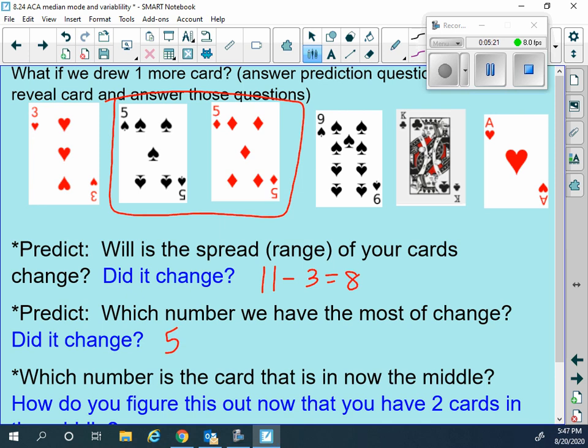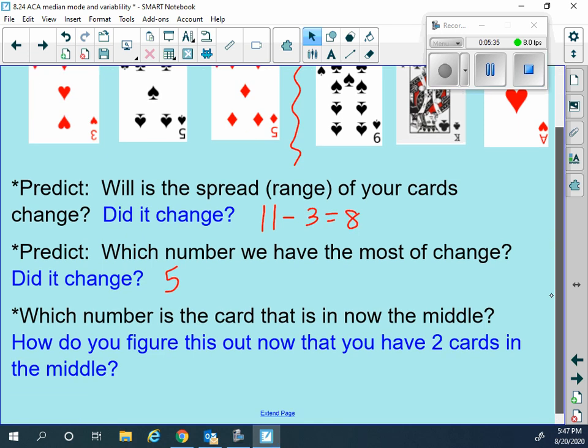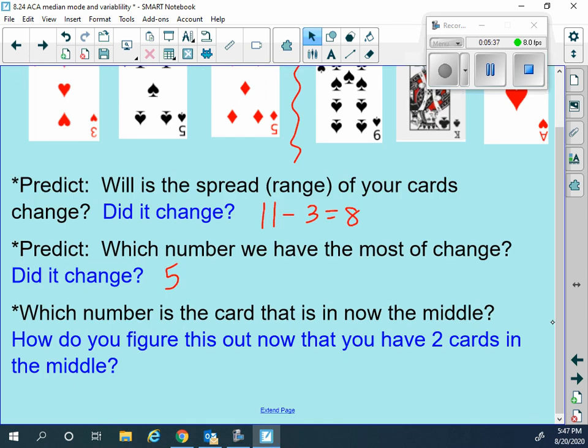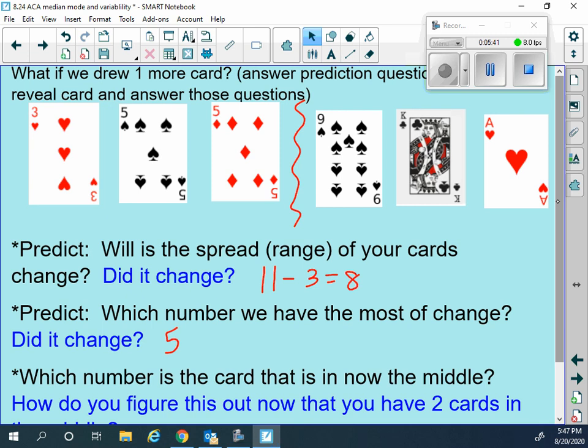Now, which number is the card that's in the middle? Well, now the middle, you guys, if you look, if I wanted to know the card in the middle, it's happening right here. So then, how do we figure out which is in the middle when you have 2 cards? There's really nothing in the middle.